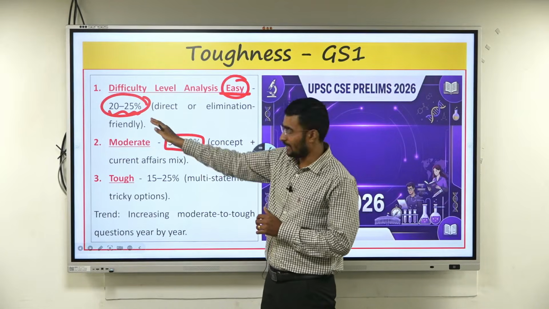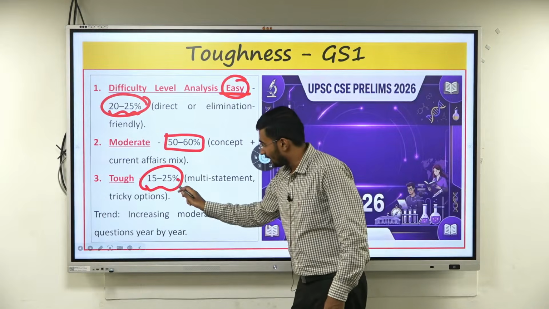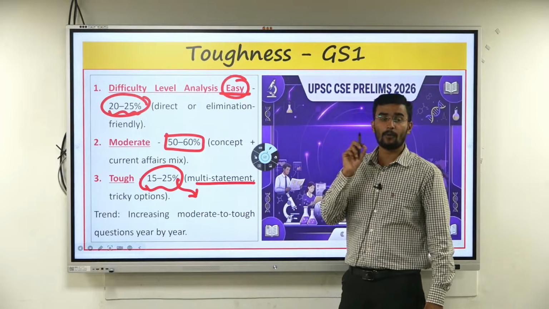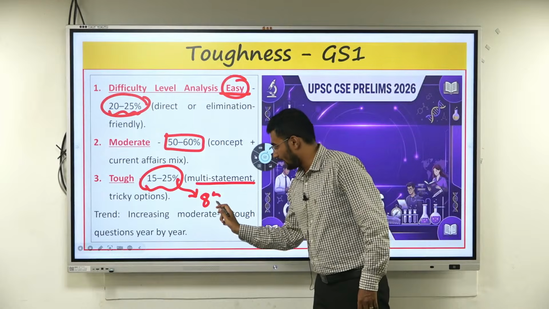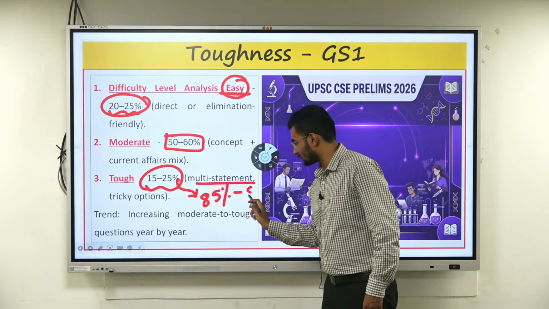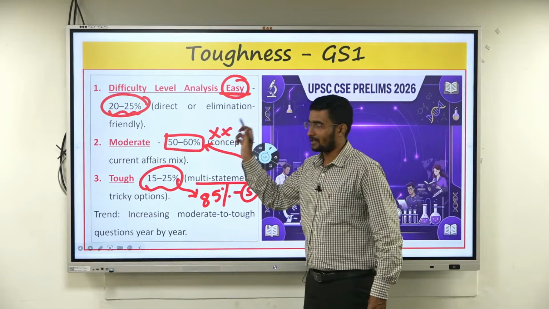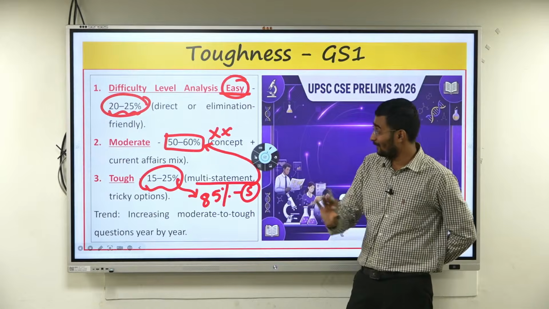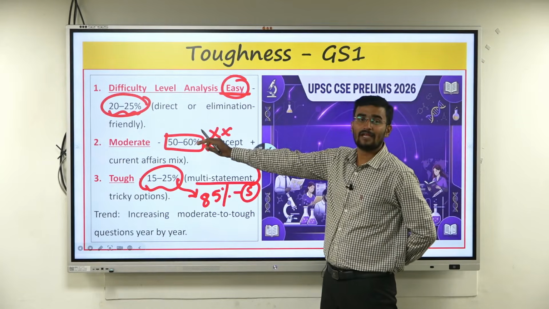Remaining which one? Multiple statement questions were trickier and options were also there. Because of this, 85% of the stress, and we could not do this. Hope you're getting it. Now it was only 15 to 20 questions, but because of this we could not do this also.